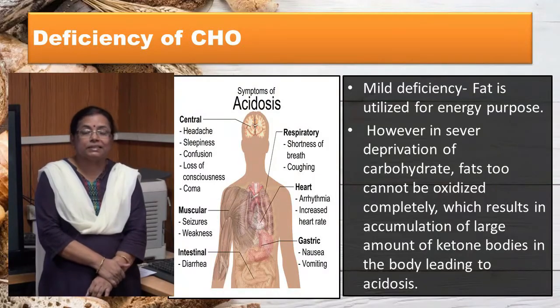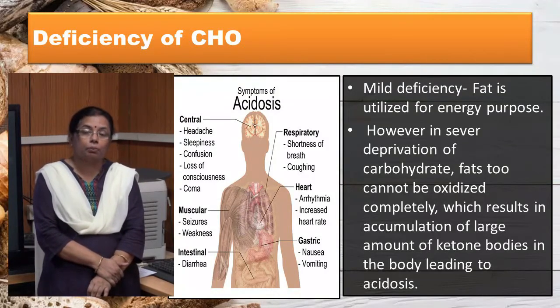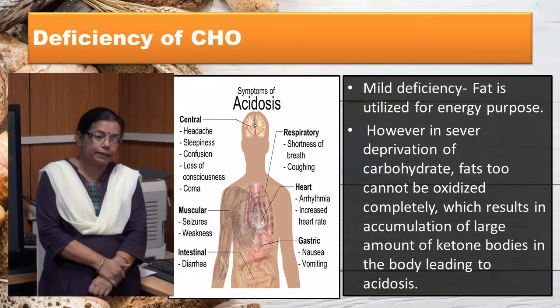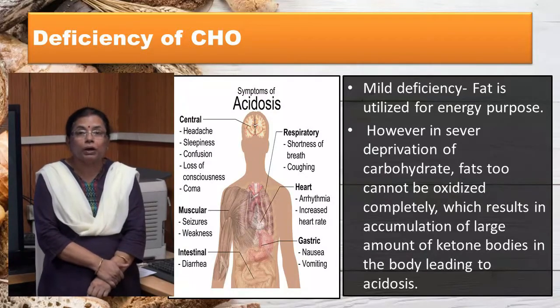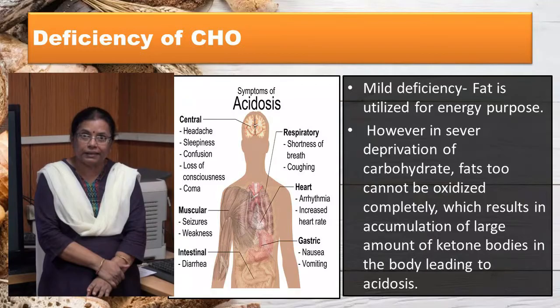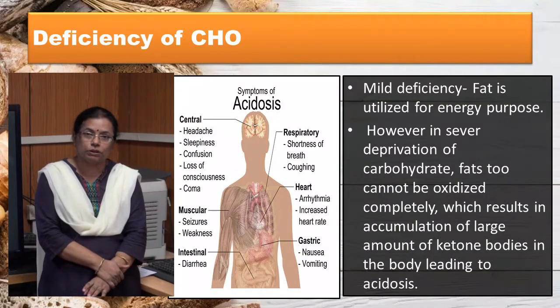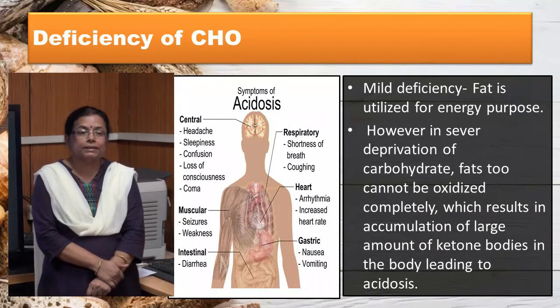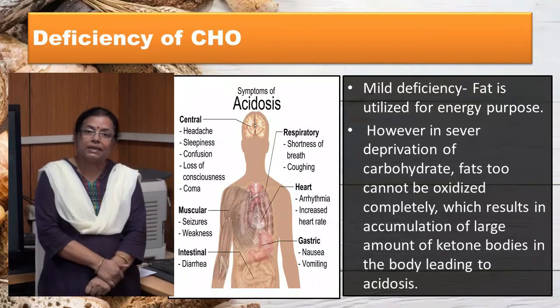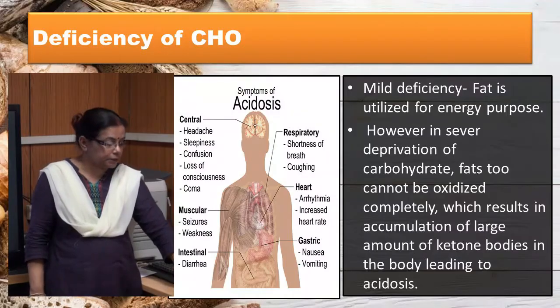But if there is severe deprivation of carbohydrate in our diet, then fat too can't be oxidized completely, resulting in accumulation of large amount of ketone bodies, leading to a disorder known as acidosis or ketosis, a complication often encountered in uncontrolled diabetes mellitus.